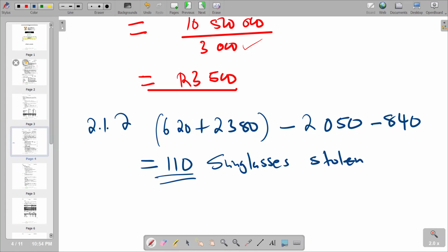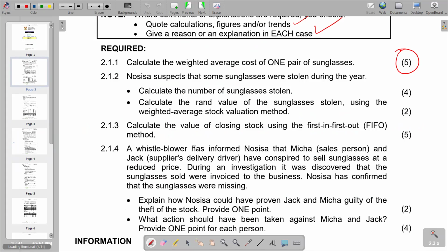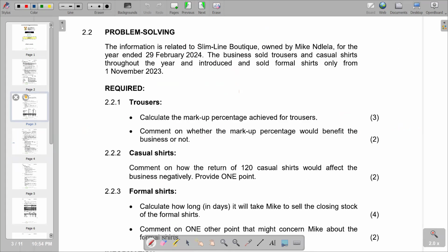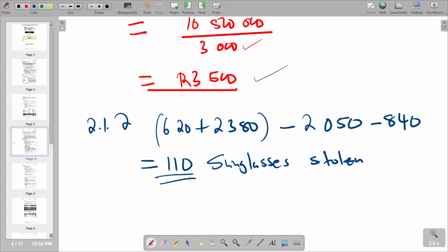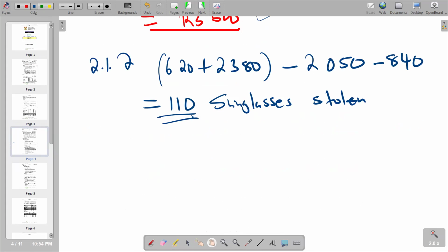The next part of the question is saying, calculate the rand value of the sunglasses stolen using the weighted average stock valuation method. So remember, we've already calculated the weighted average, where we got it as 3,500. So we now multiply by 110 to get the value of sunglasses stolen.